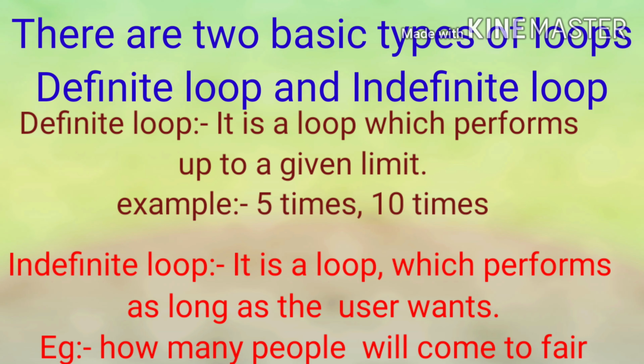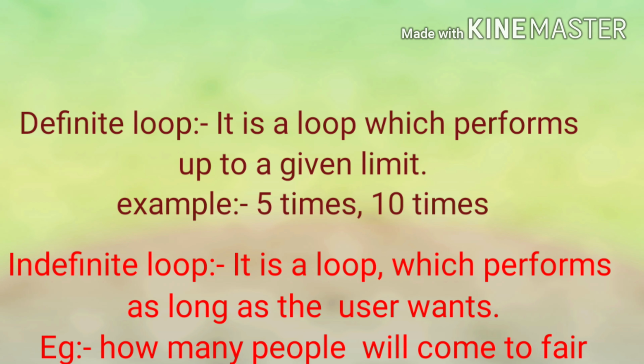Take it, we are going to count the number of digits in a number. If we enter a two-digit number, the loop will run 2 times. If we enter a 5-digit number, the loop will run 5 times. So it is not defined, it is indefinite how many times the loop will go on. It depends on the value which we give at execution.